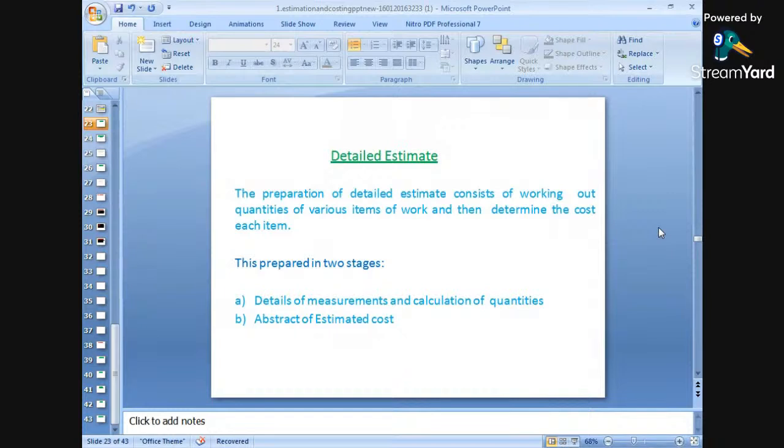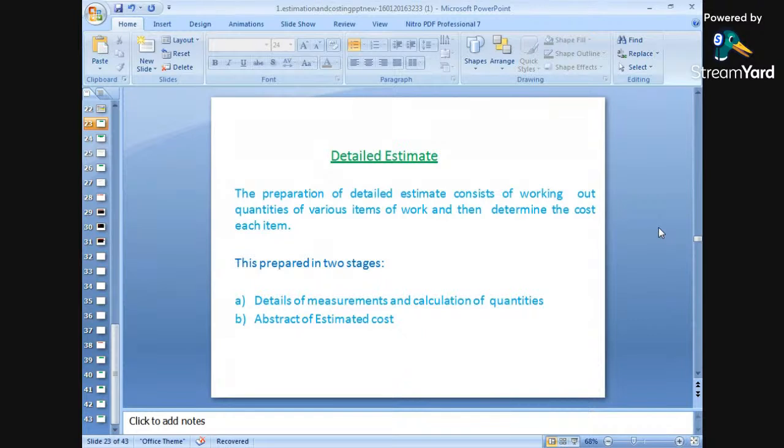What is a detailed estimate? The preparation of a detailed estimate consists of working out quantities of various items of works and then determining the cost of each item. That means every item is to be calculated separately. In a structure or in a construction, there are different items of works, so we have to prepare a detailed estimate by working out quantities of various items of works and then determining the cost of each item.